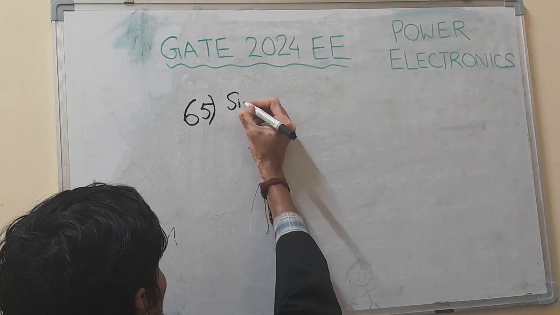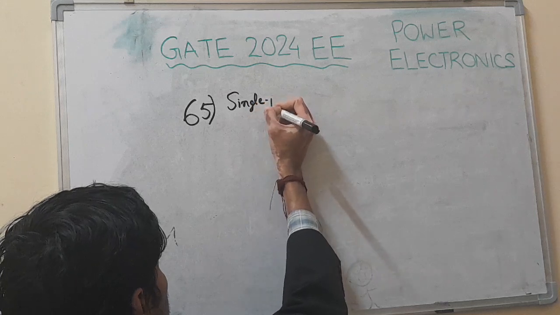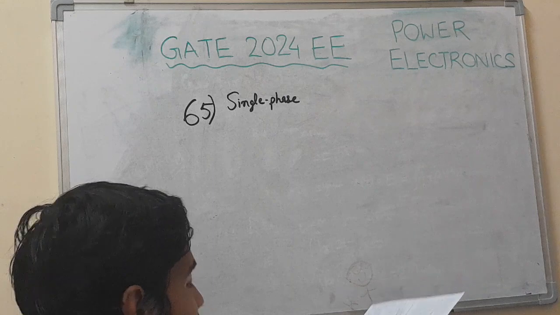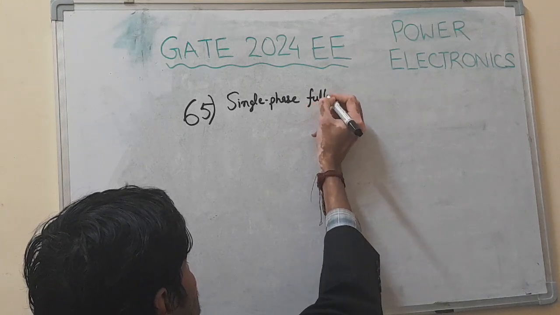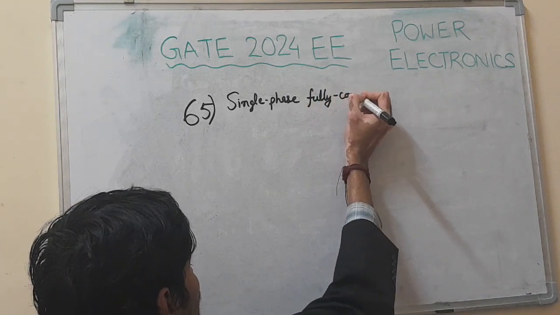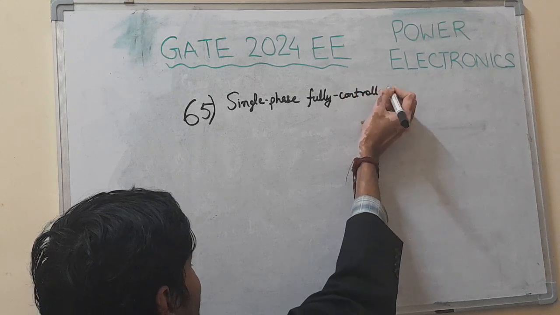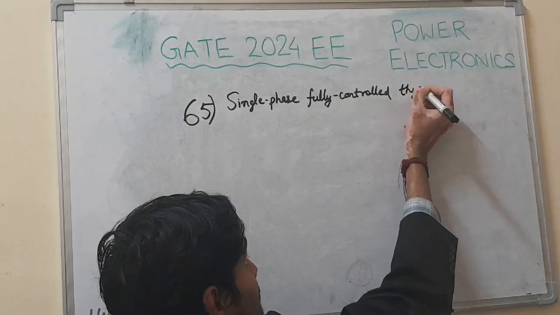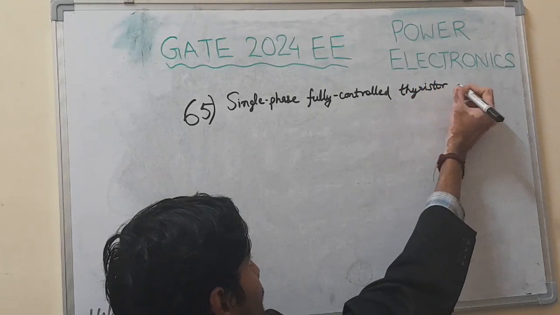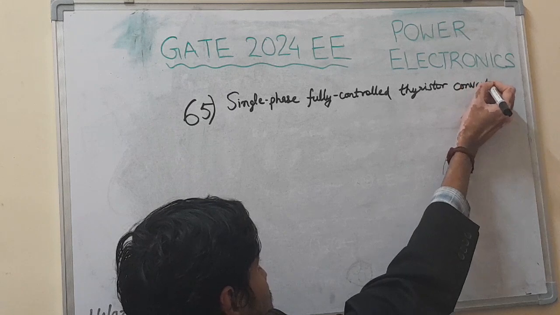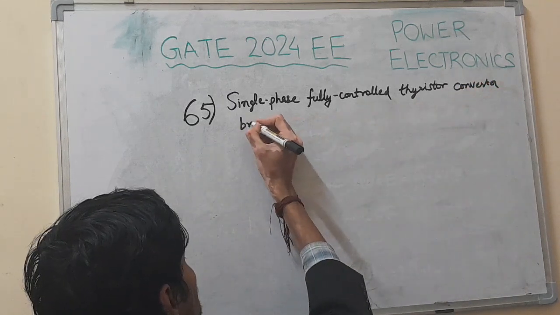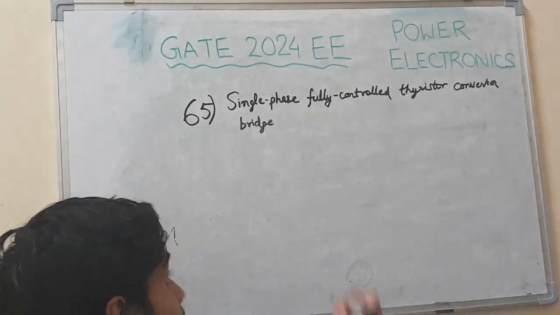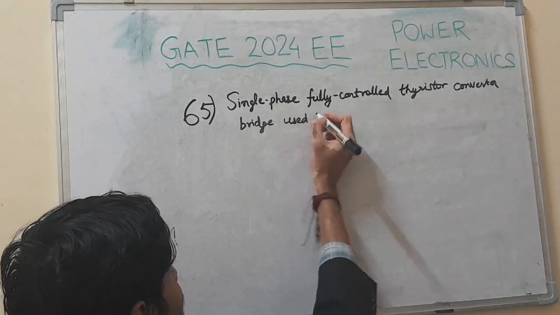So then, single phase fully controlled thyristor converter bridge used for regenerative braking.